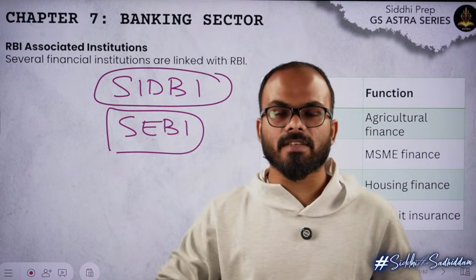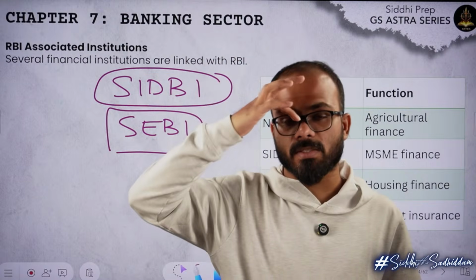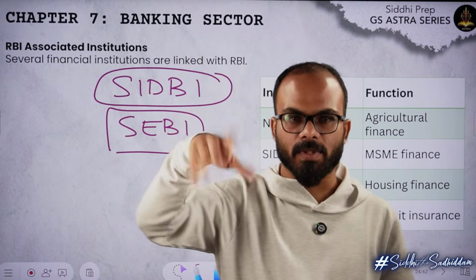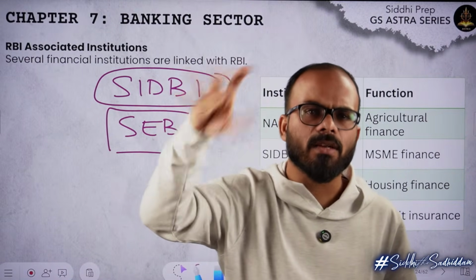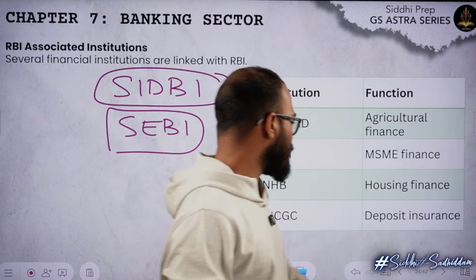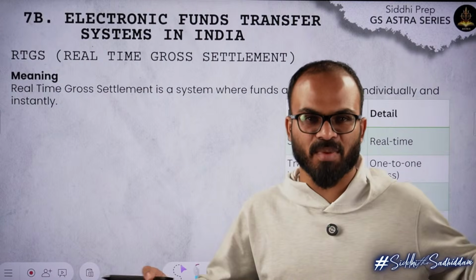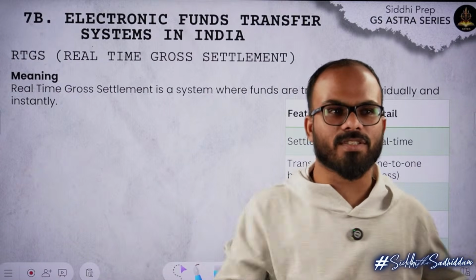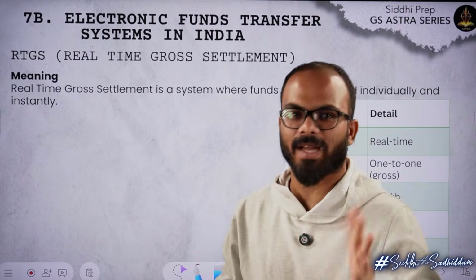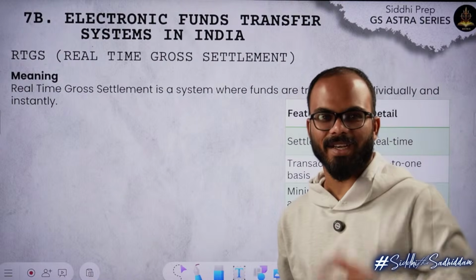No, DICGC will guarantee only 5 lakh rupees. That's what I'm trying to tell you. Only 5 lakh rupees, even if the bank is bankrupt. No matter what happens, DICGC will insure only 5 lakh rupees. In India, that is the only amount that is insured. So if you want to protect your money, take 10 bank accounts and keep 5 lakh rupees in each bank account. Then you will be protected.